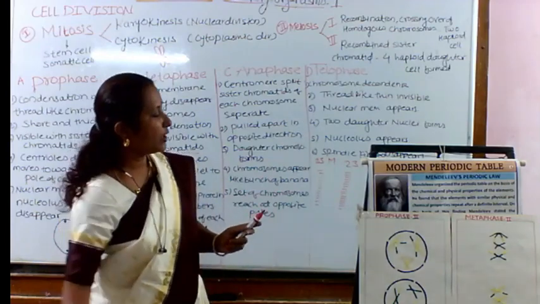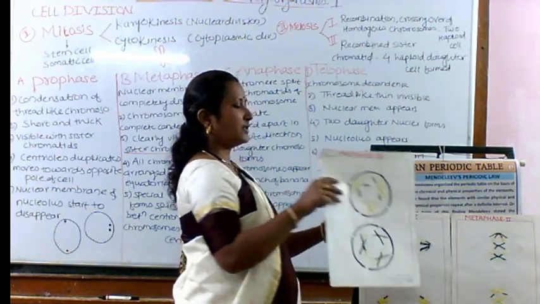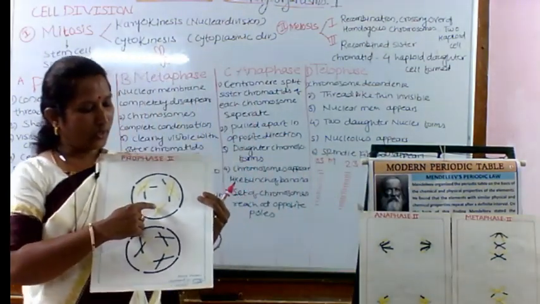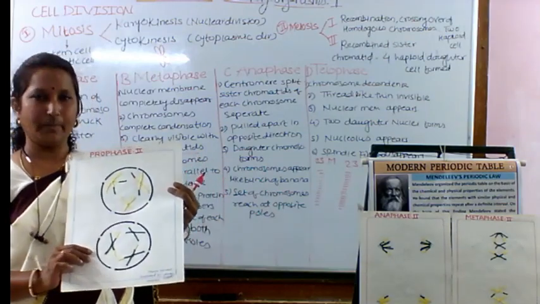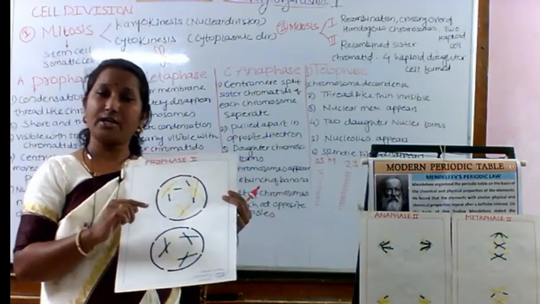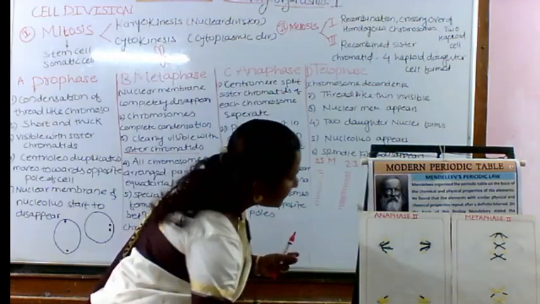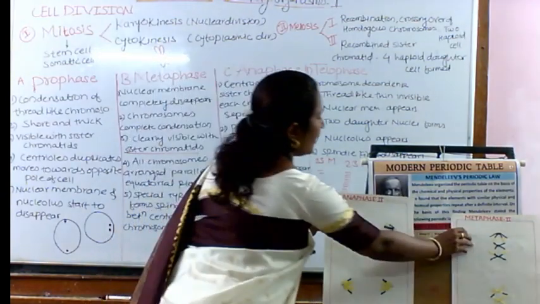Okay, so we are going to think about the prophase second of the meiosis second. So in prophase second, we are able to see the chromosomes present in pairs, along with crossing over or genetic recombination. Next to that, we have the anaphase and telophase.